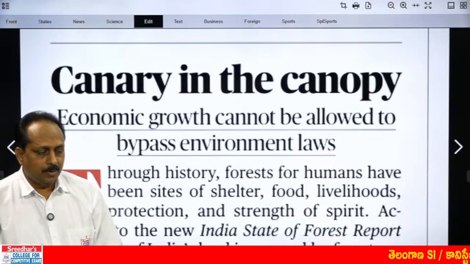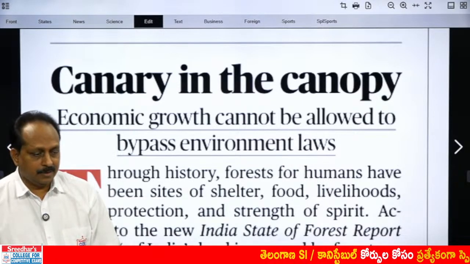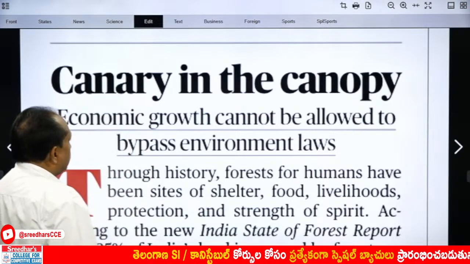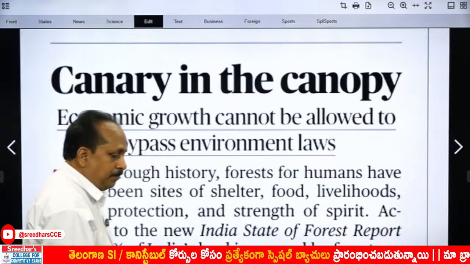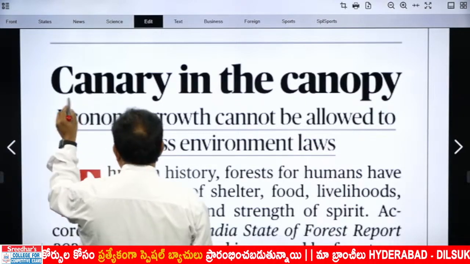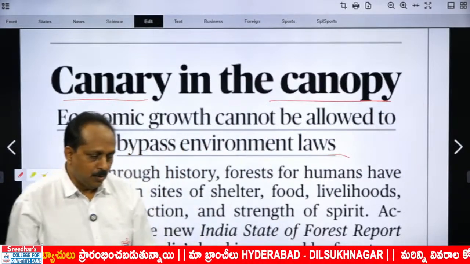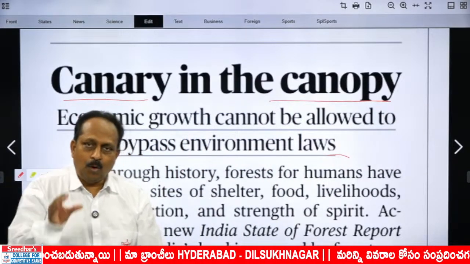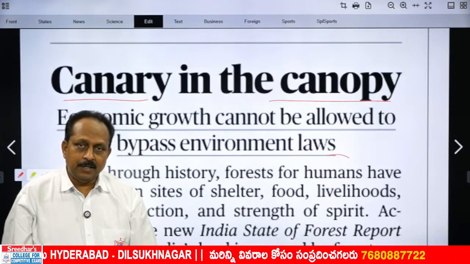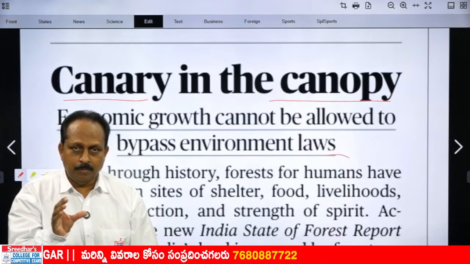An important editorial. This is all about the Forest Act. It's an important article. How does it start? Canary in the canopy. There are two words over here. One is canary. Have you heard of this any time? And canopy. Have you heard of this any time? Canary is a small bird, yellow in color, and known for its singing ability, kept as a pet. Canary, a small yellow bird.